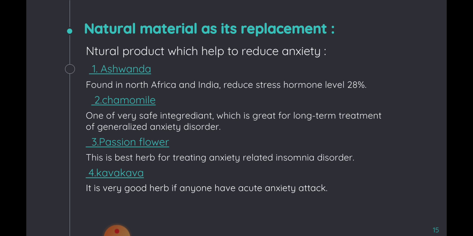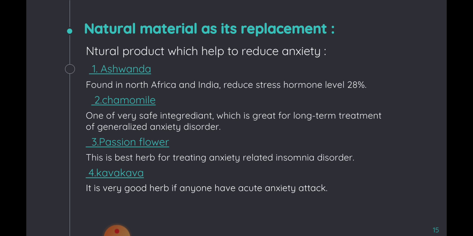The first one is ashwagandha. It is found in North Africa and India. Ashwagandha is one of the most effective herbs, which reduces our hormone level by 28%. The hormone level which it reduces is serotonin, which I already discussed. It is a neurotransmitter which plays an important role in our anxiety or mood changes.